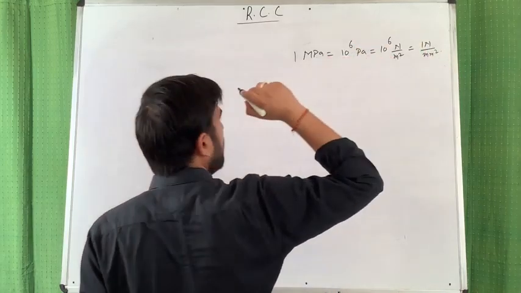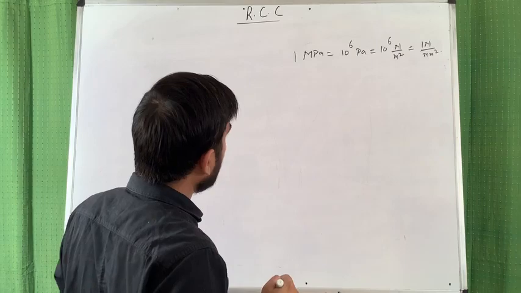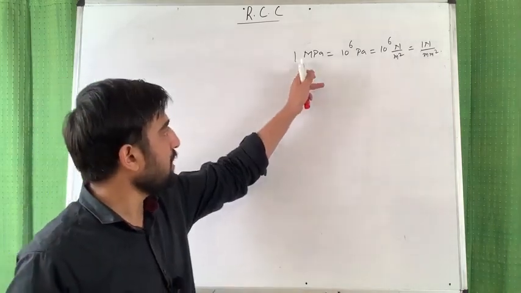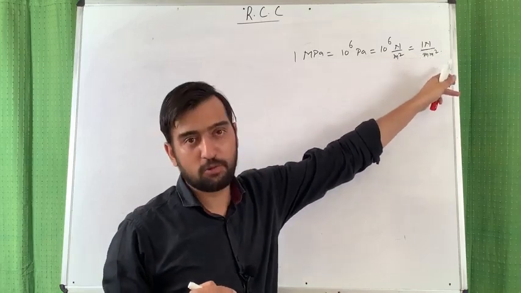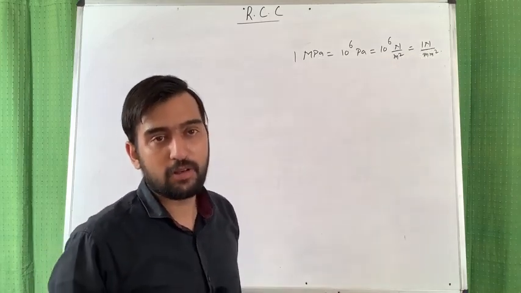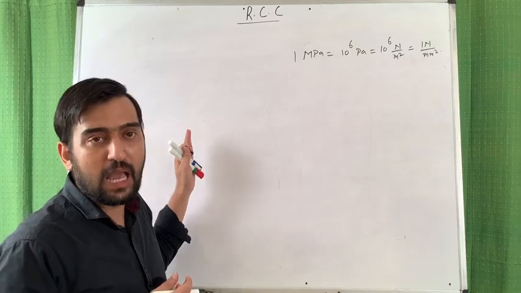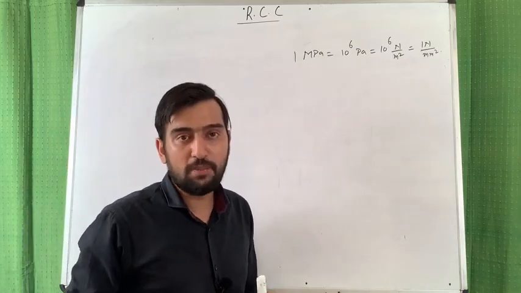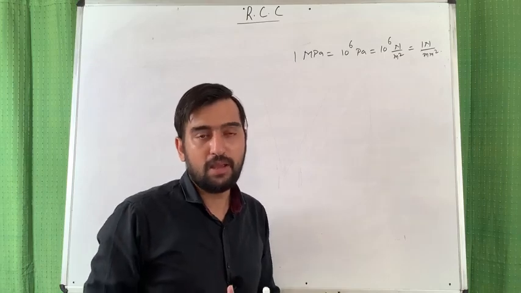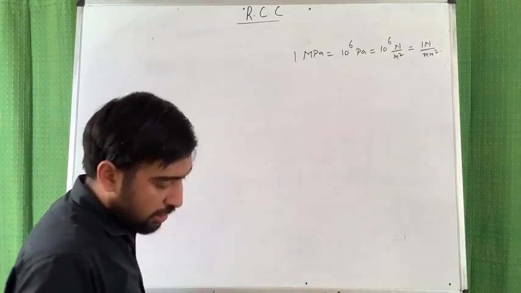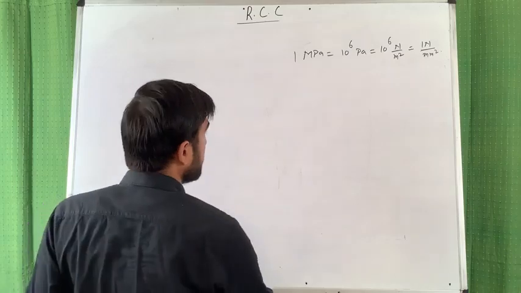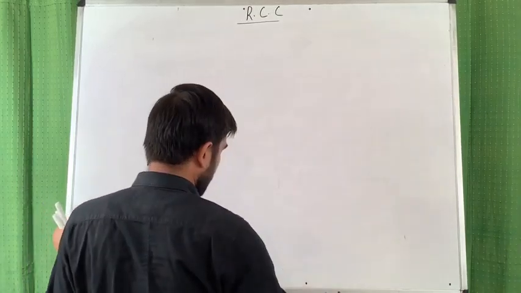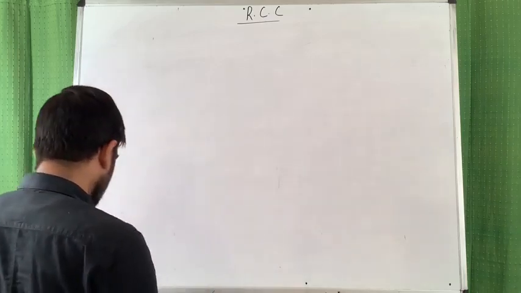So friends, in RCC, the default unit of stress for steel and concrete will be MPa or Newton per mm square. So whatever we have studied, like in M20, that 20 was in Newton per mm square or MPa, isn't it? Okay, so now let's start our next property, which is the tensile strength of concrete.